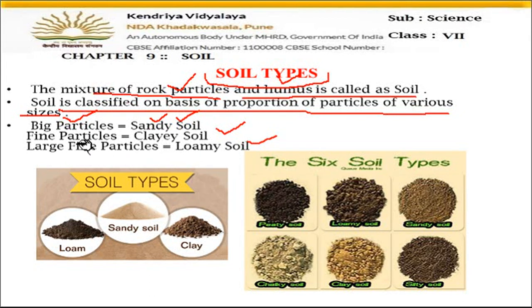Then very fine particle size soil is called clay soil. This clay soil contains particles of very small size. So this soil is very sticky, very sticky. Then large and fine particles means medium sized particles. Very big are sandy soil, very small are clay soil, and in between, large size but fine also, that type of soil is called loamy soil. This loamy soil is very good for the growth of plants. If the question comes which is the best soil for the growth of plants, you will say loamy soil.